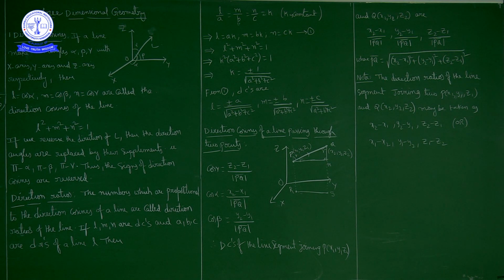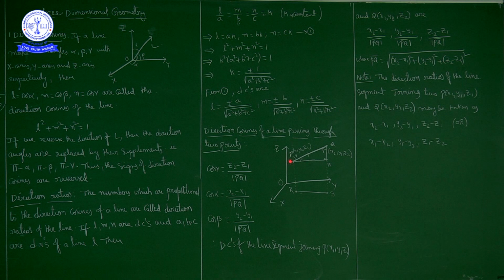Now from P, I'll drop a perpendicular on the xy plane, and from Q also drop a perpendicular on the xy plane. From P, the perpendicular touches the xy plane at the point R, and the perpendicular on the xy plane from Q, let it be QS.